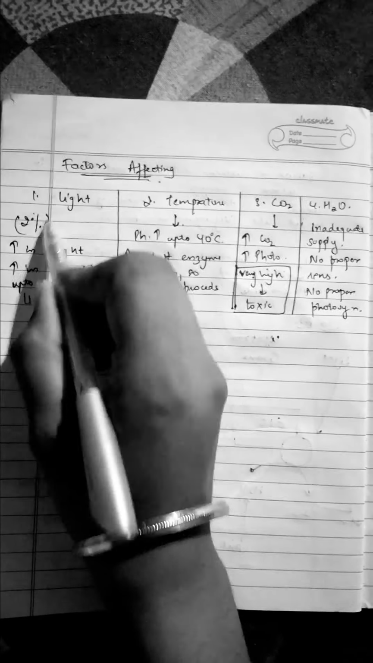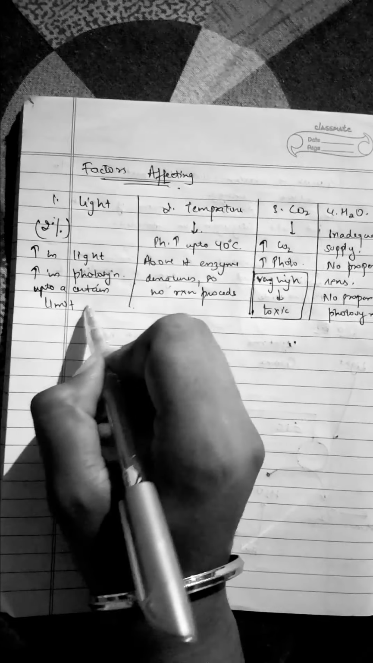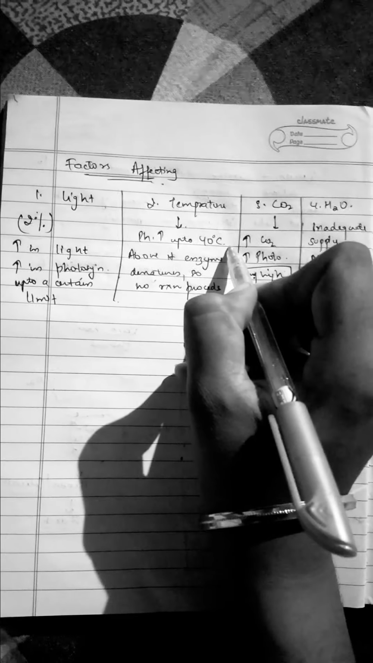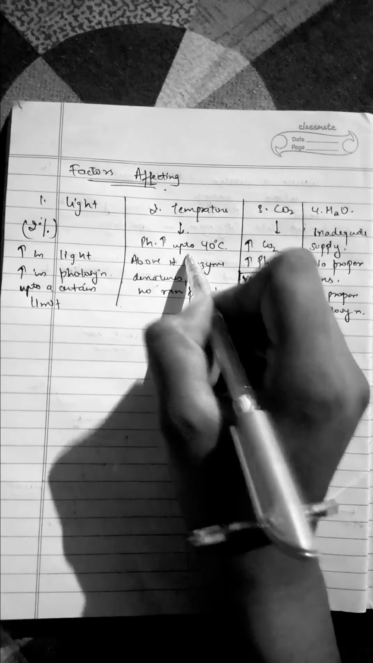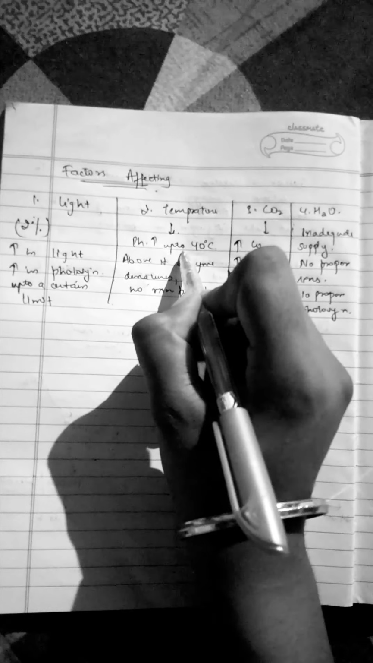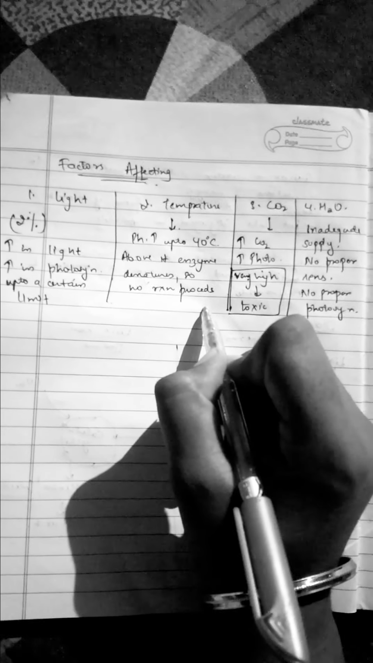Now there are factors which affect photosynthesis. These are light, temperature, carbon dioxide and water. We know only 2% of light which falls on earth is used by plants. If there is an increase in light, there is an increase in photosynthesis, but up to a certain limit. In case of temperature, if we increase temperature up to 40 degrees Celsius, there is an increase in photosynthesis. But if temperature is raised above 40 degrees Celsius, then the enzymes present in the plant are denatured, and so no reaction proceeds and there is no photosynthesis.